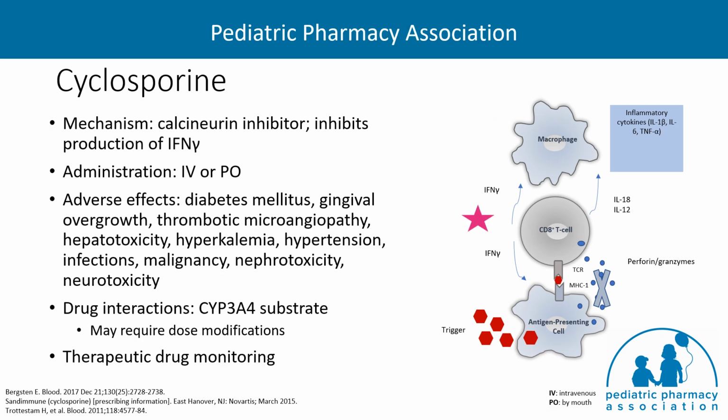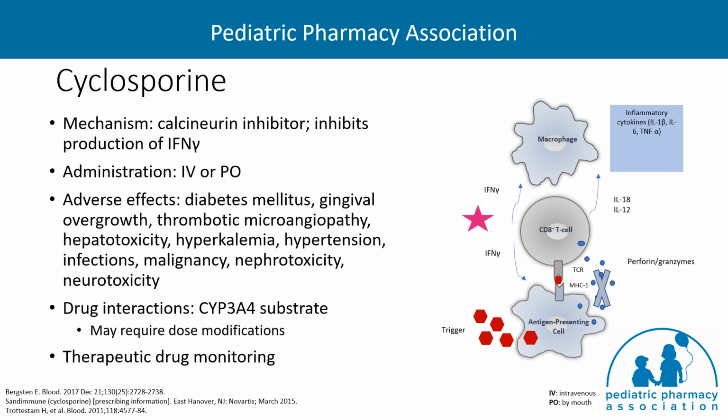So our next medication is cyclosporin, which is a calcineurin inhibitor that inhibits the production of interferon gamma. Generally, it's administered IV or orally, starting no earlier than week 3 of induction once dexamethasone is tapered. And this is again to help mitigate the risk of hypertension. Of note, the oral bioavailability of cyclosporin is about 30%. So we may require a dose increase when converting from the intravenous route to the oral route.